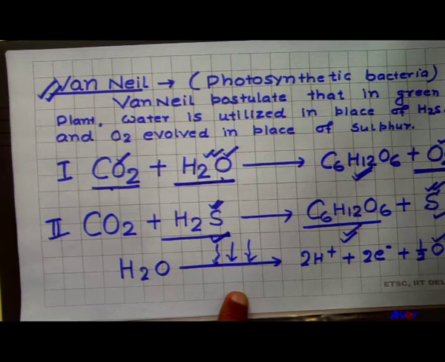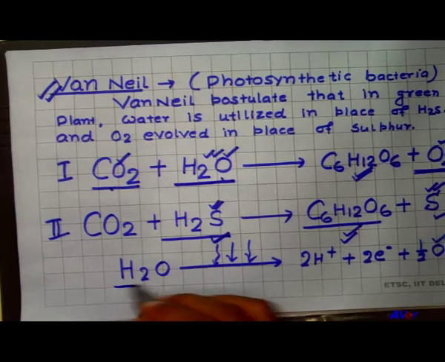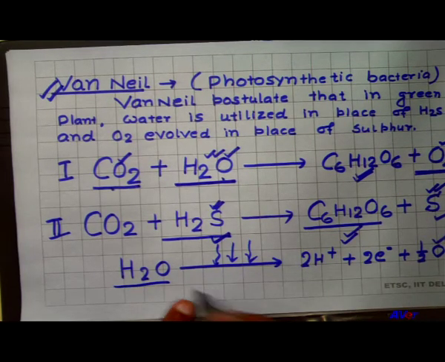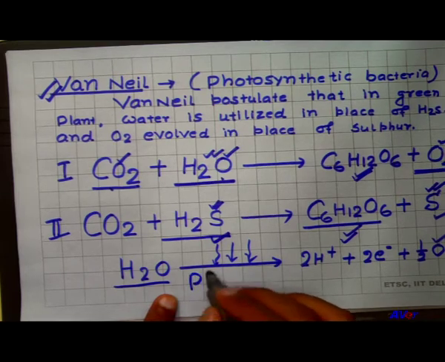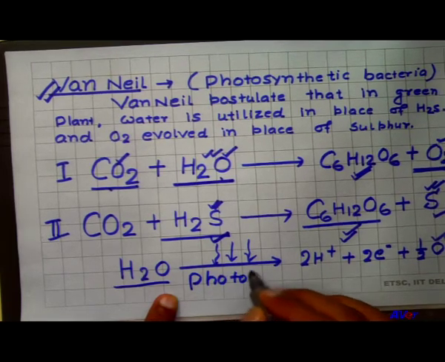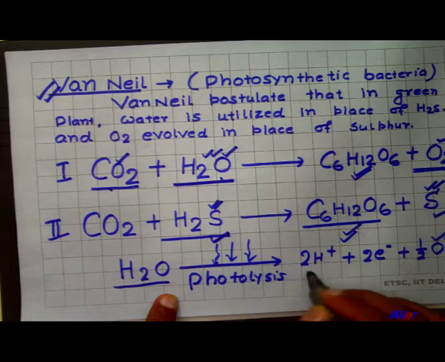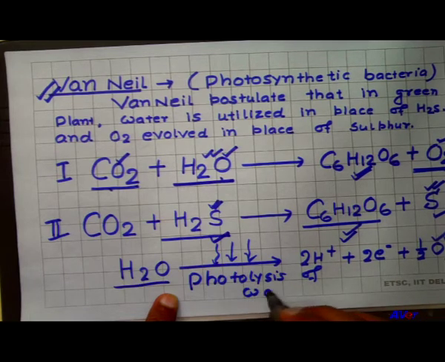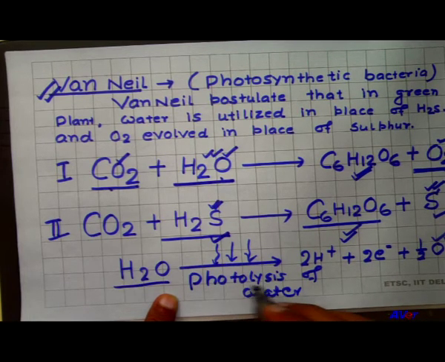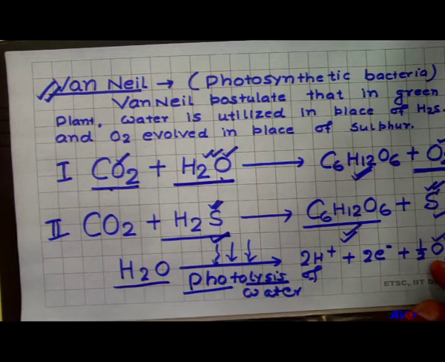So, this oxygen came from the water, and this process takes place during the light, which is called photolysis of water. We can say that lysis of water in the presence of a photon evolves oxygen.